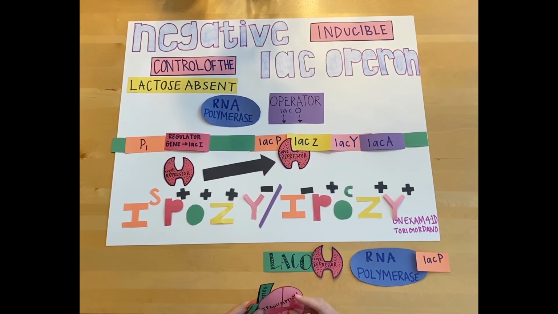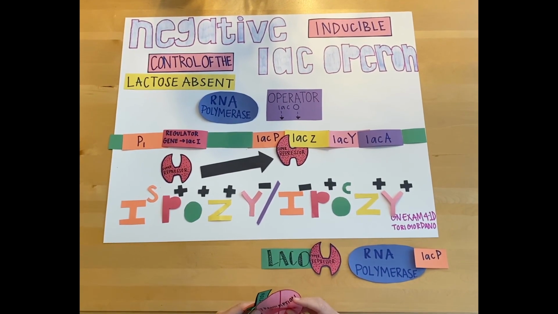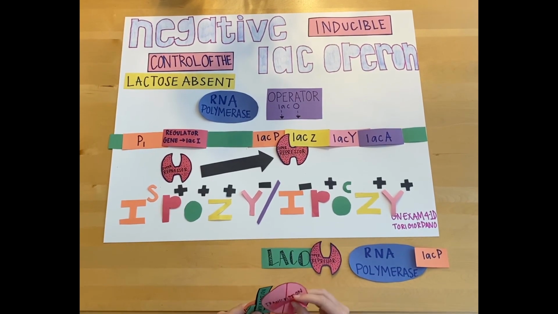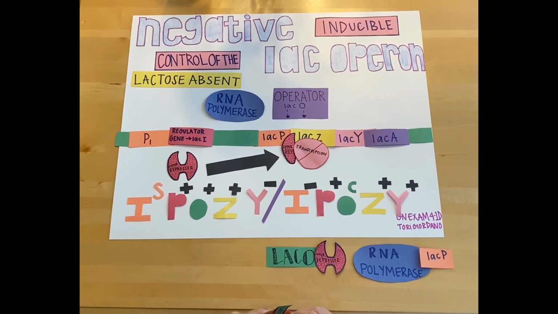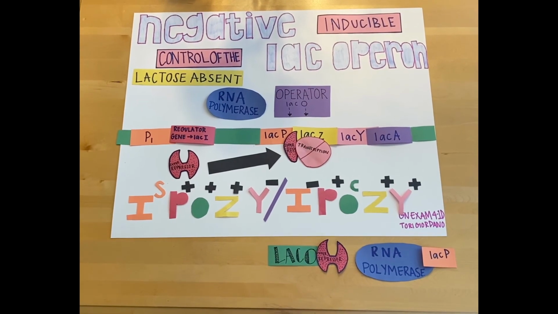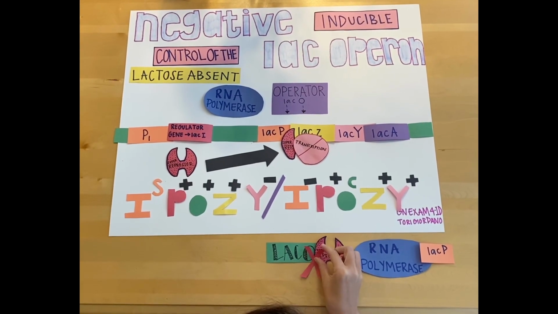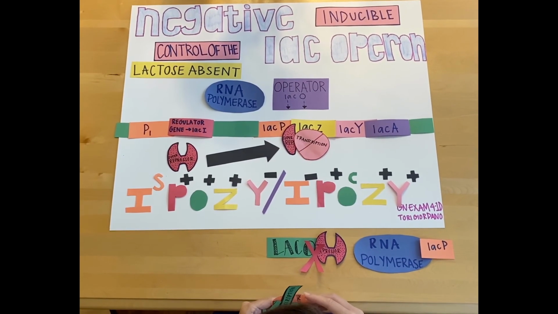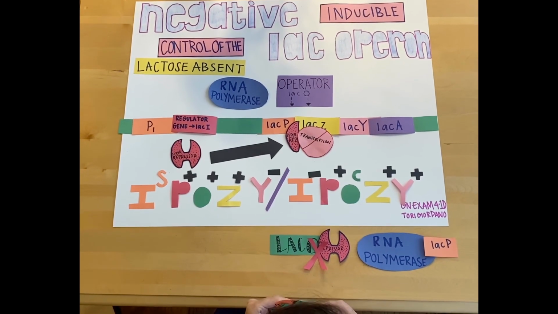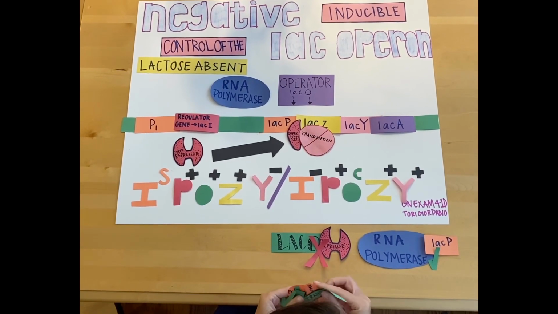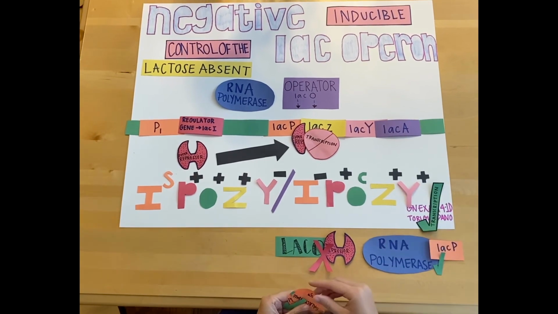The superrepressor is going to bind to the operator and turn off transcription. The superrepressor will also try to bind to the O-C, but since it is a mutated operator, the DNA sequence is different, so the repressor cannot bind to it. RNA polymerase will then bind to the promoter and transcribe LAC-C and LAC-Y, so we produce functional beta-galactosidase and functional permease still.